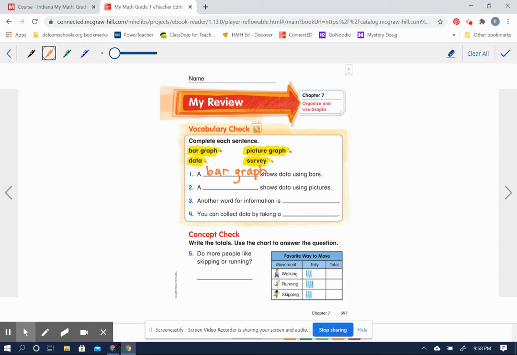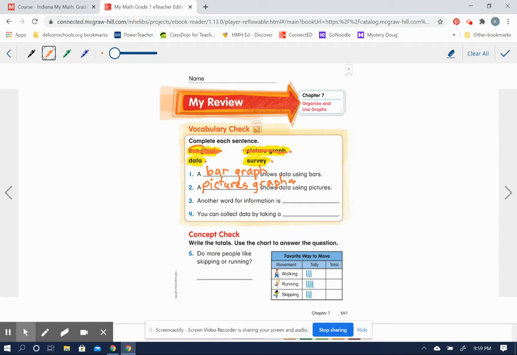Number 2 says a blank, I'm going to cross that one out too. A blank shows data using pictures. Well, if a bar graph shows data using bars, then a picture graph shows data using pictures, doesn't it? I don't know if I'm going to fit that all on here, so that's okay. All right, so we are now left with data, which is another word for information, and survey.